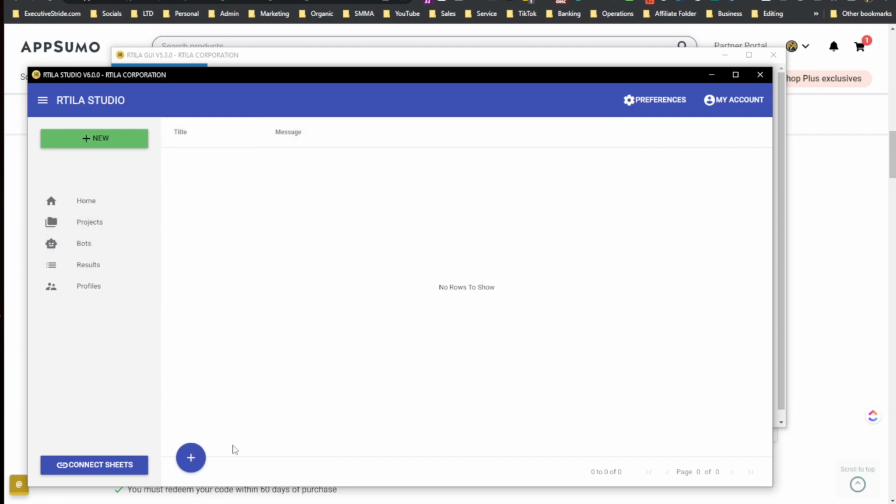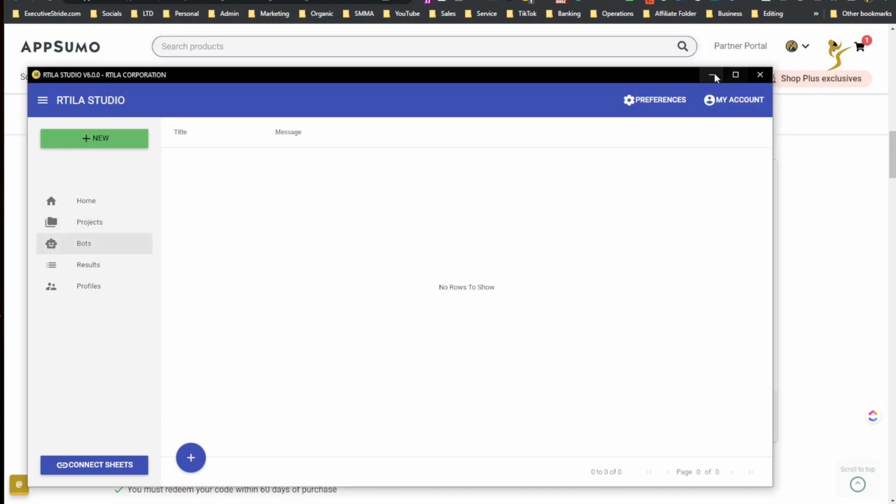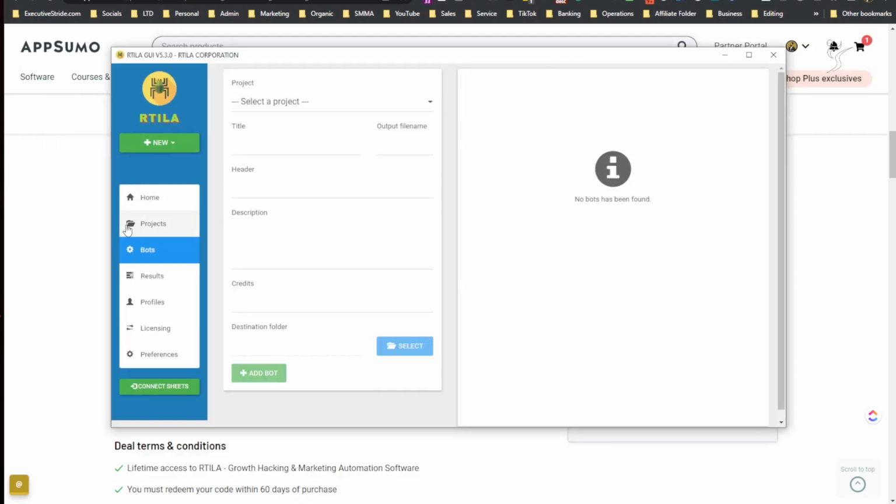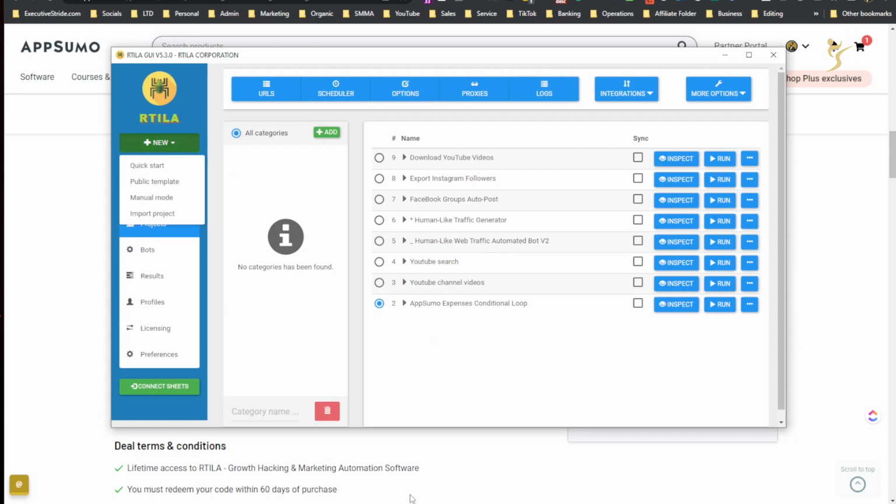No rows to show. Okay, oops, let me go back. Let's go here. Okay, so I'm going to quickly show you. If I go new, let me see here. Okay, new, and then you can either do a quick start, public template, manual mode, or import project.